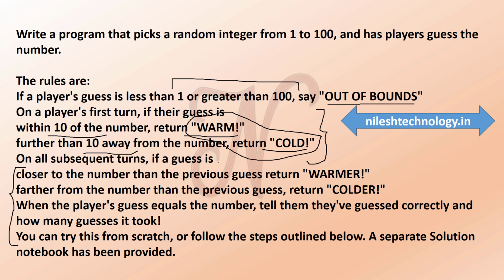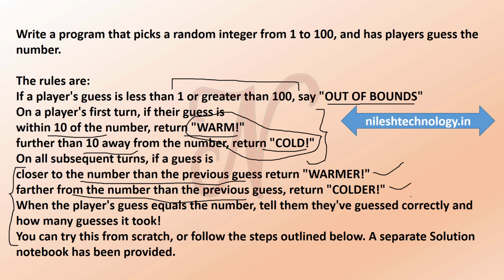After that, if your next guess is closer to the previous guess, then the "warmer" message is printed. If it is farther from the previous guess, then the "colder" message will be printed. You keep accepting numbers from the keyboard until you match the random number.